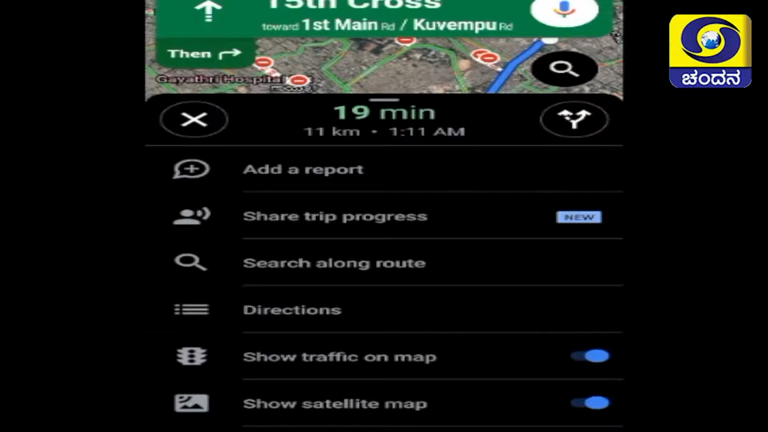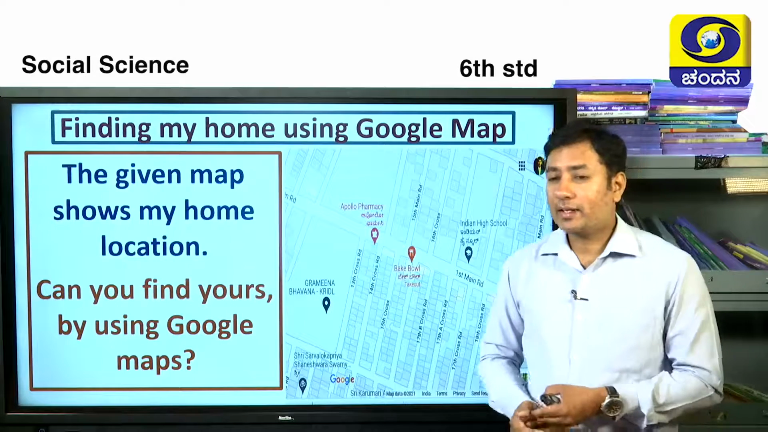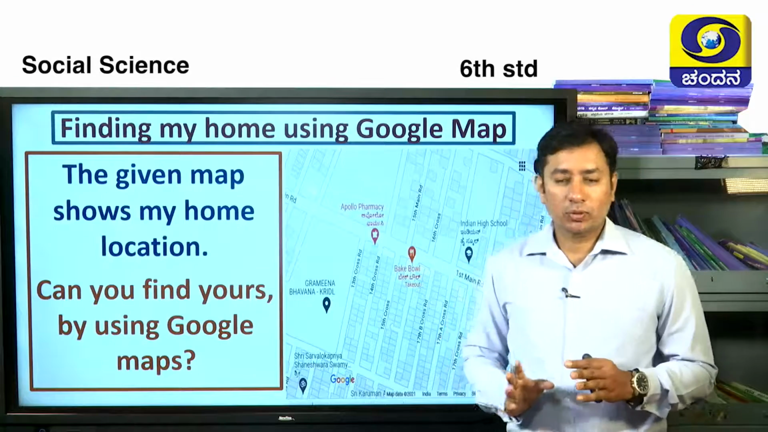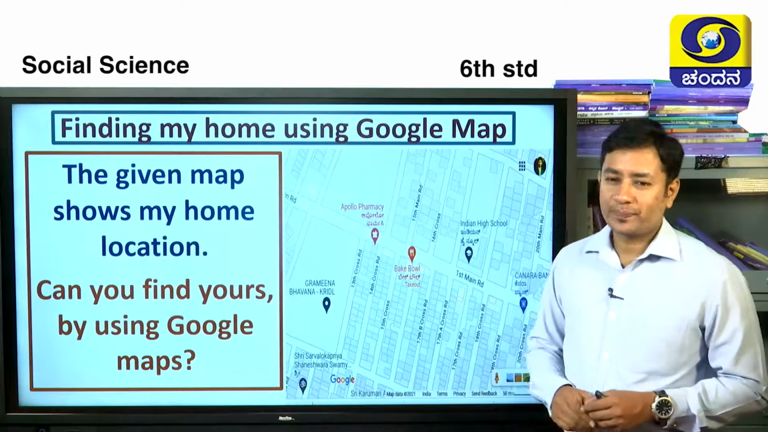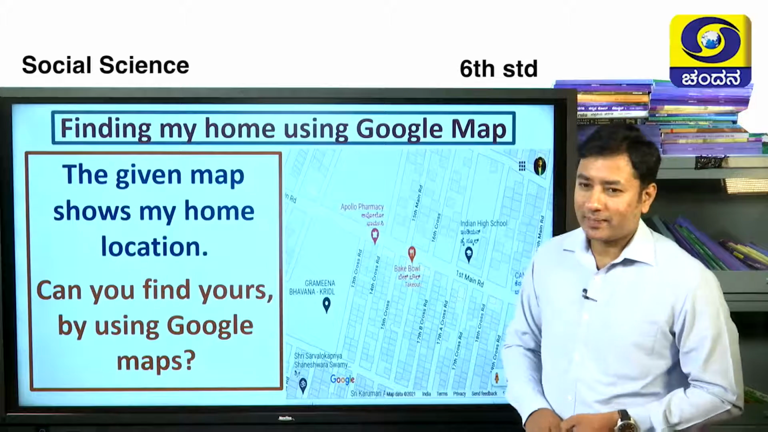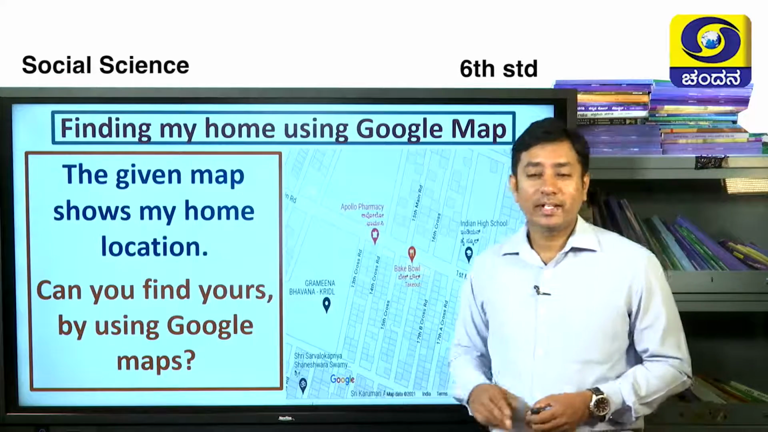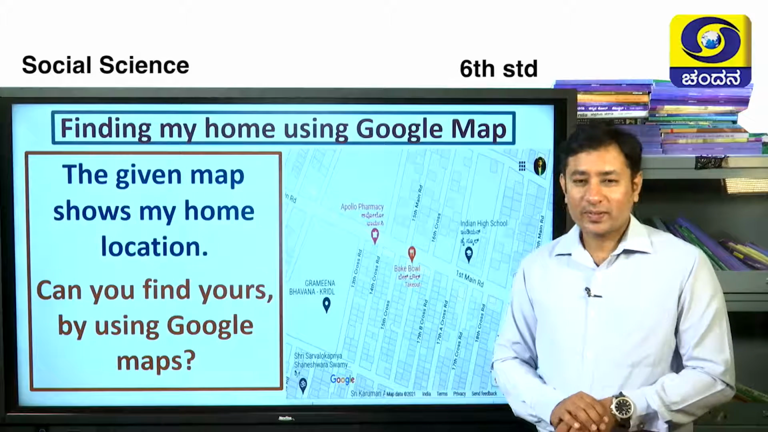So easy, no children? So we should be updated in our life just like this. Okay, now I'll give you an activity. Use Google Maps and locate your home. See, here is my home. My home is exactly in this part. I have located my home. Can you locate yours by using Google Maps? Yes, you can locate it.